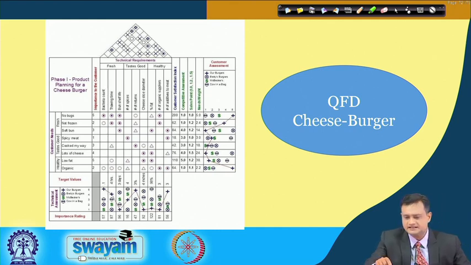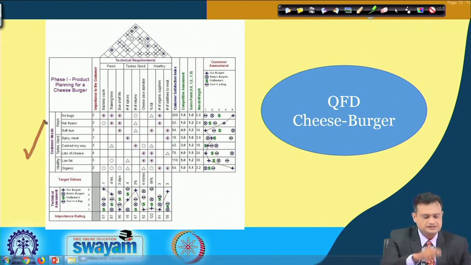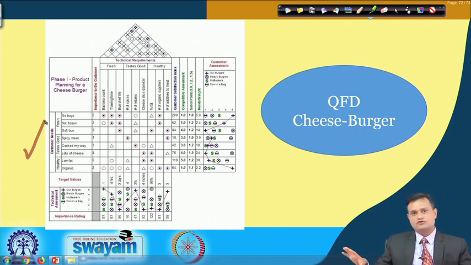On this side, I have put the customer needs like no bugs, not frozen, soft bun, related to freshness of the burger, then taste good, spicy meat, then cooked my way, lots of cheese, then healthy, low fat, organic and so on.